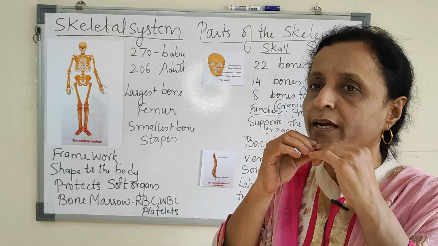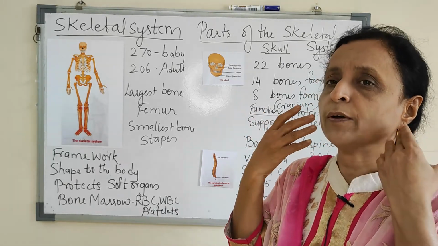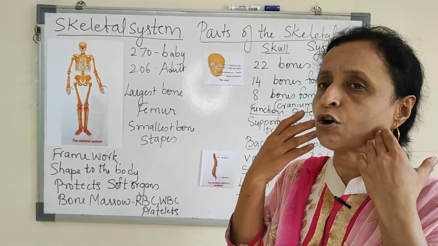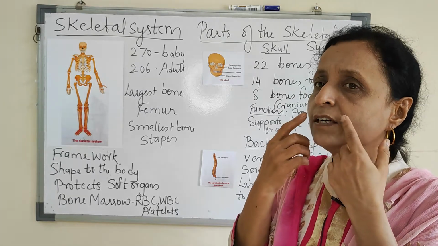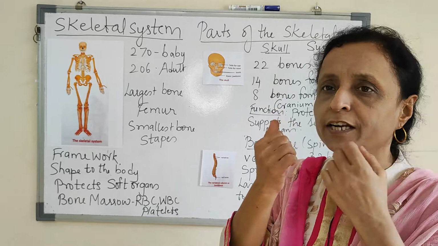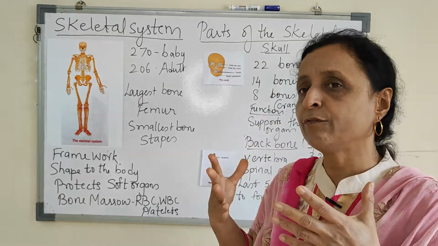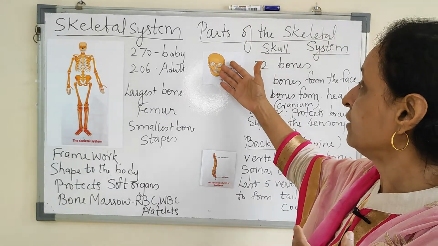Due to that you can speak, you can eat, you can chew because of this jawbone. Then the teeth are attached in the jawbone, which help you to bite, chew, crush, eat food. So all this structure is very important for us.